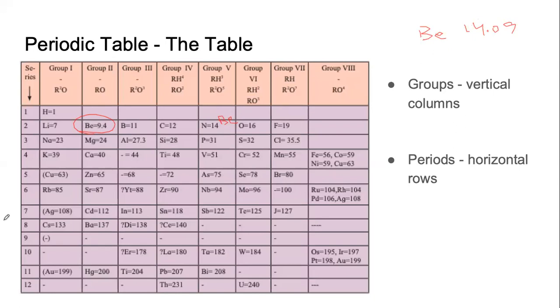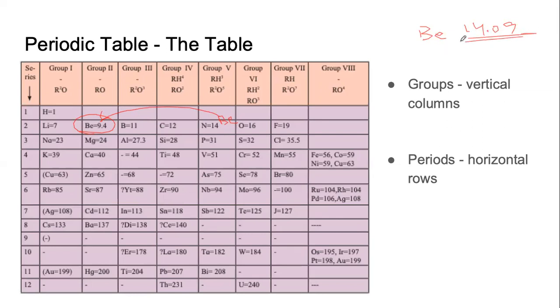But he was smart. And this is where his work was different from Dobereiner's and Newlands'. He said the properties of beryllium are not similar to nitrogen, phosphorus, vanadium, arsenic. They are similar to magnesium, calcium, zinc. So let me put it here, assuming that this mass is wrong.